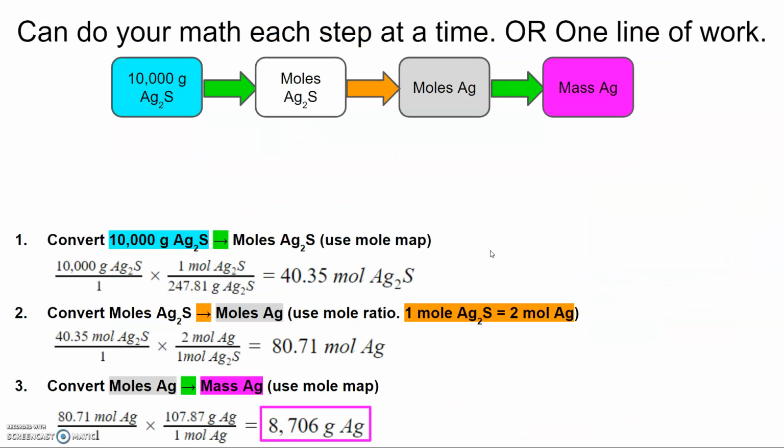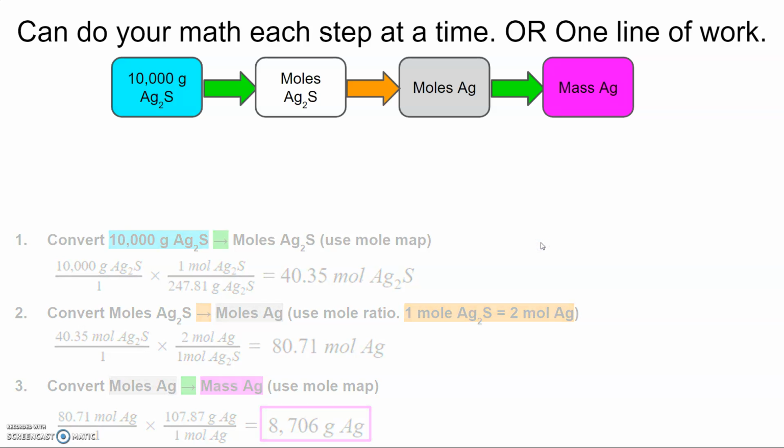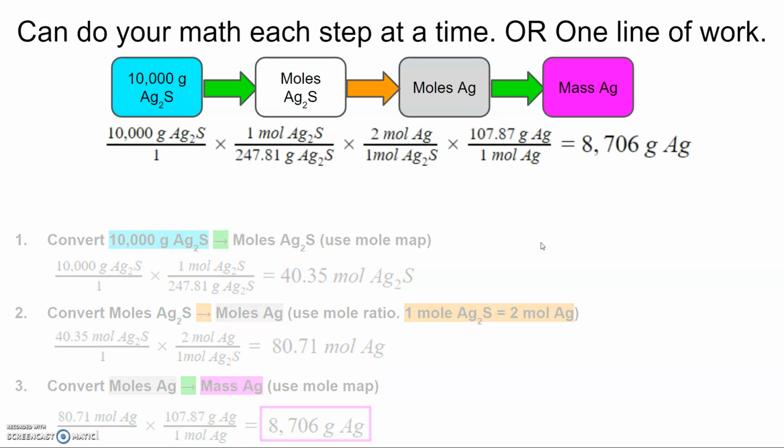All right, so as you saw in this problem, we did the steps of converting from 10,000 grams of silver sulfide to the mass of silver in a stepwise process. We did each part of the conversion in separate steps. You can also do this as one line of work, and in fact, that's how we did it in the Unit 7 Day 2 worksheet examples. So let's go through this line of work.